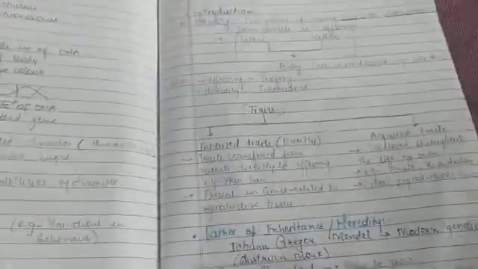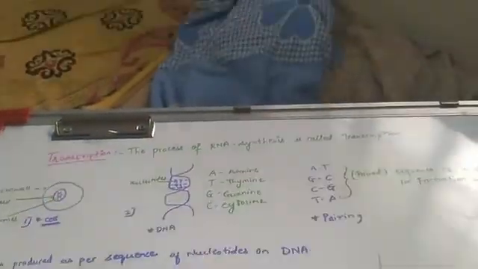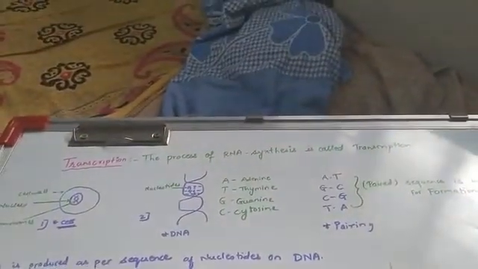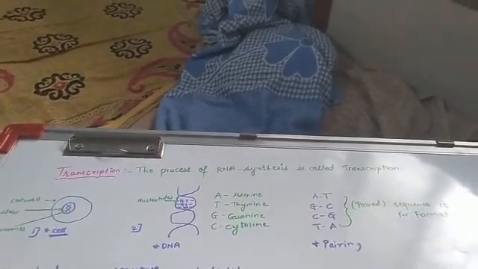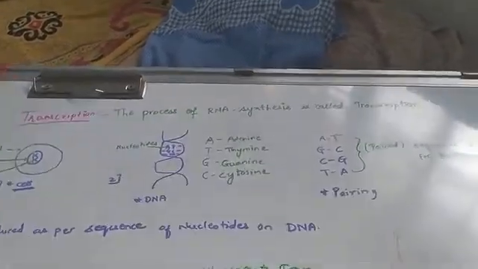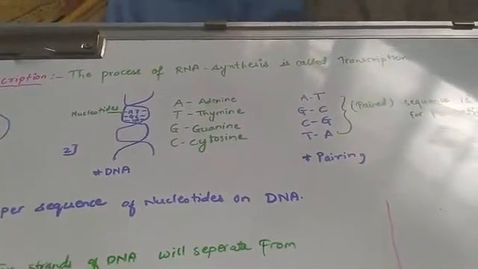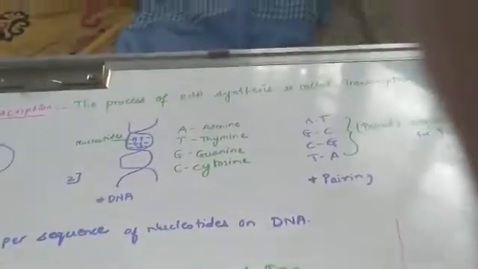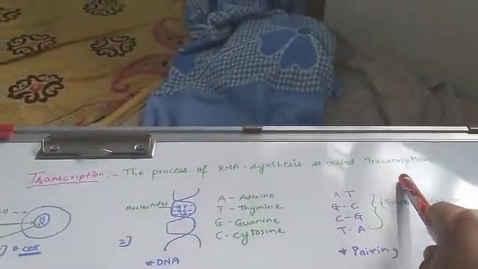Understood? Yes. Now in this topic we are going to learn protein synthesis, and for this protein synthesis we are going to learn transcription, translation and translocation. So what is transcription? It is the process of RNA synthesis. So the process of RNA synthesis is known as transcription.